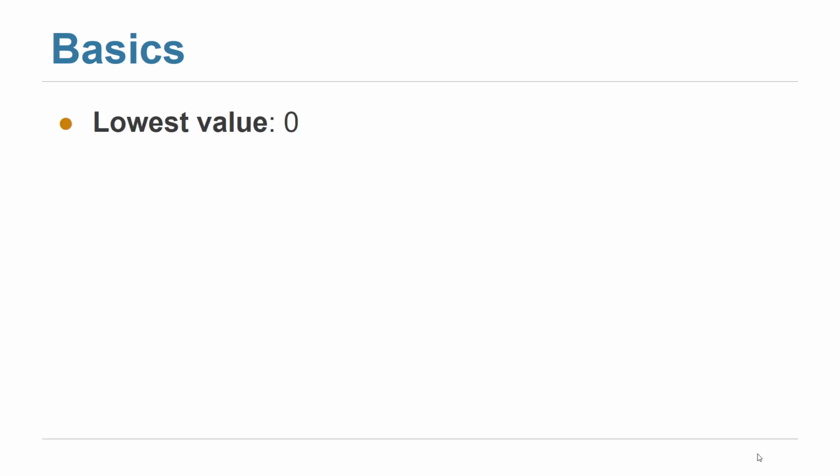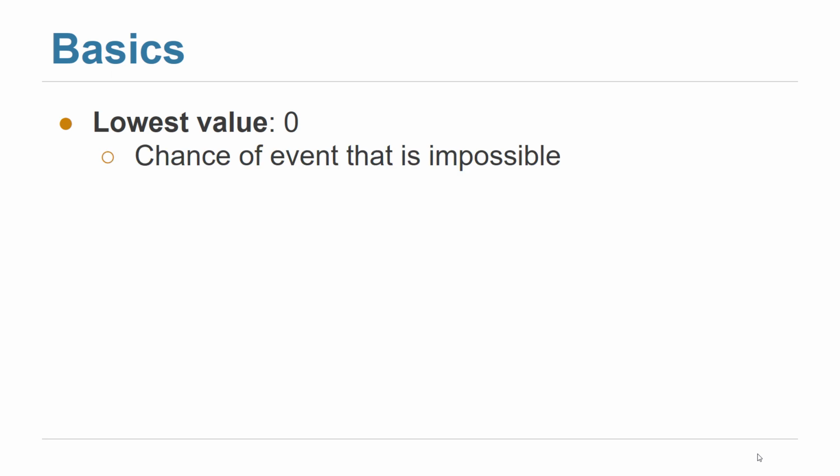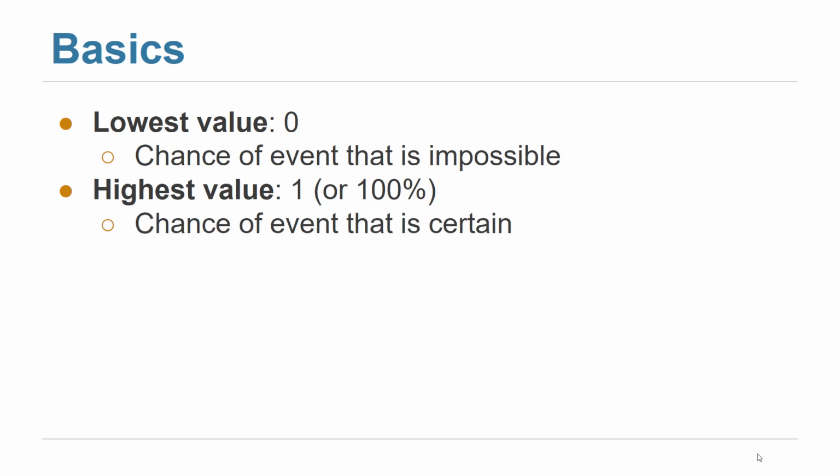So basics: the lowest value of any probability, of course, is 0, which means that the chance of an event to happen is 0, it is impossible. That's what we mean by 0 probability, that an event cannot happen. On the other hand, when we have an event that has a probability of 1, that means it is certain that this event occurred or will happen.